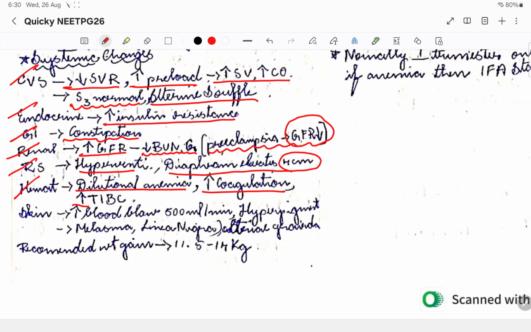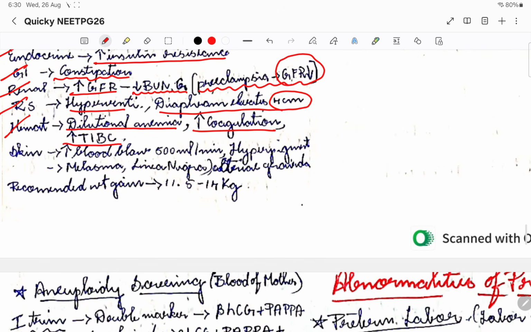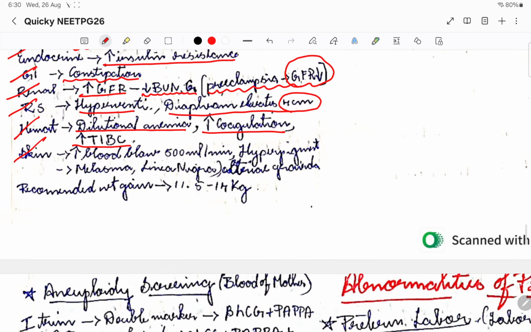Then there will be increased TABC. Okay. Then coming to skin, so we all know there will be hyperpigmentation, melasma, linea nigra, all these things will be there, right? So there is an increased blood flow to the skin of more than 500 ml per minute. Okay, so there will be an increased blood flow to the skin. Then this is a normal physiological condition.